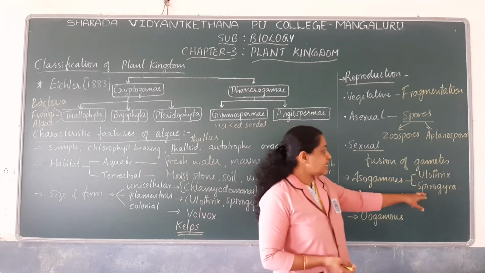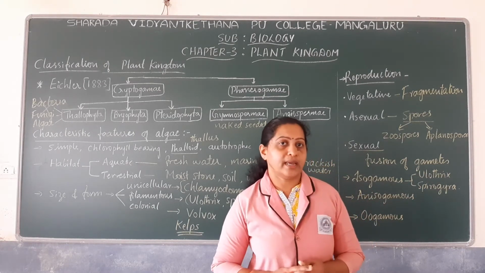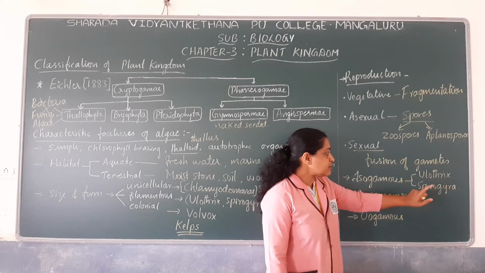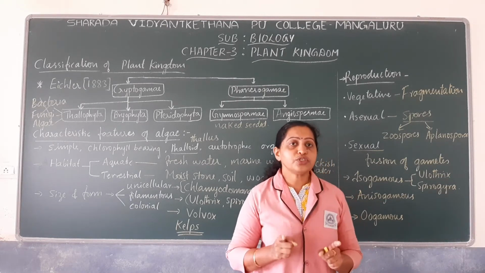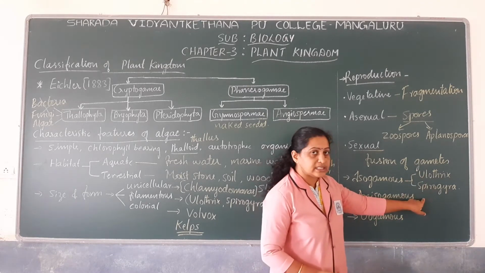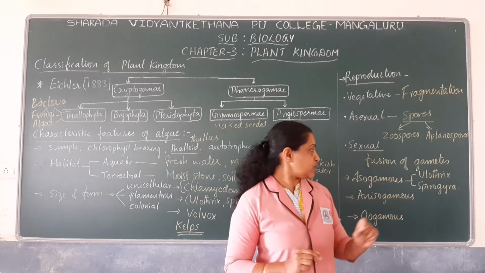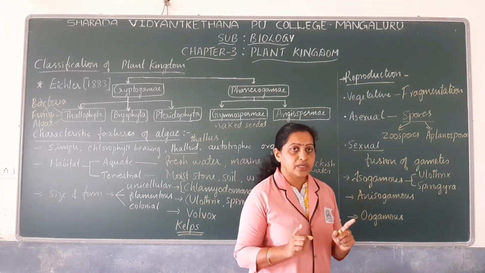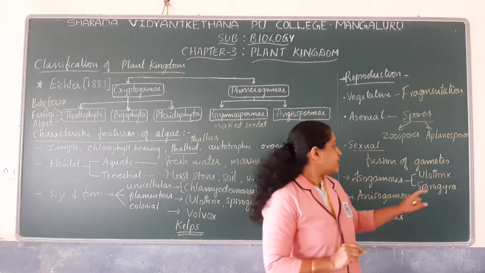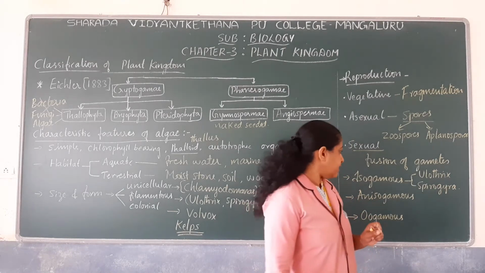Ulothrix produces 2 similar motile gametes, so there is fusion of 2 similar motile gametes, whereas in Spirogyra there is fusion of 2 similar sized non-motile gametes. Note down the difference between these.